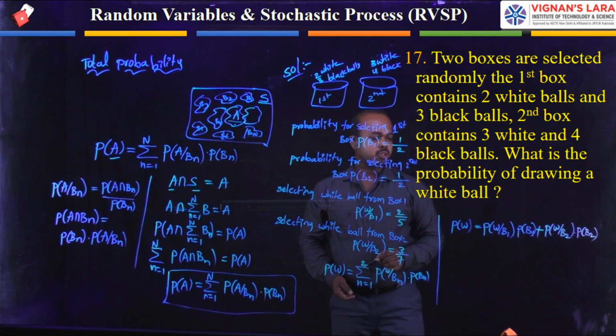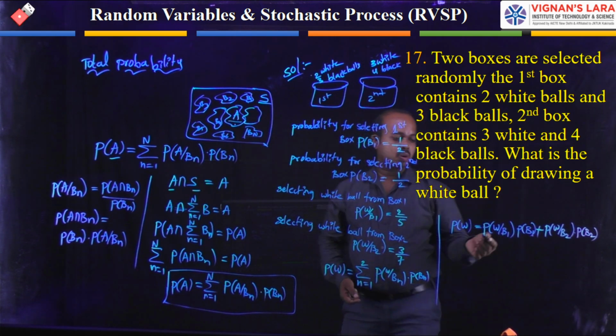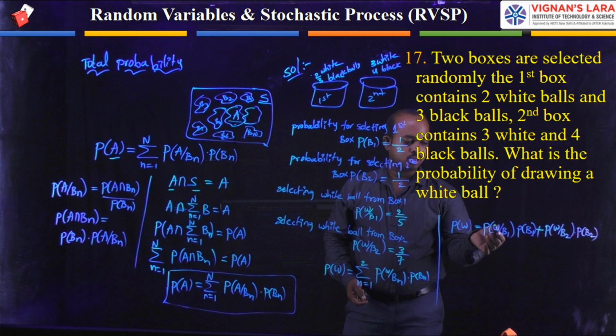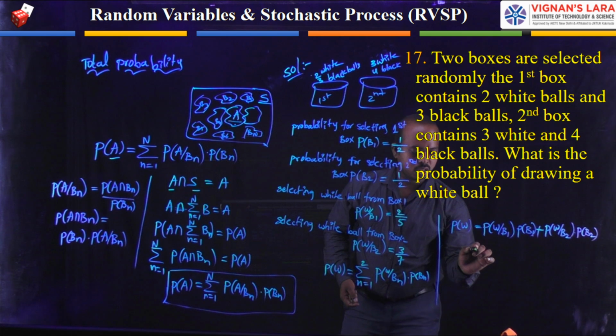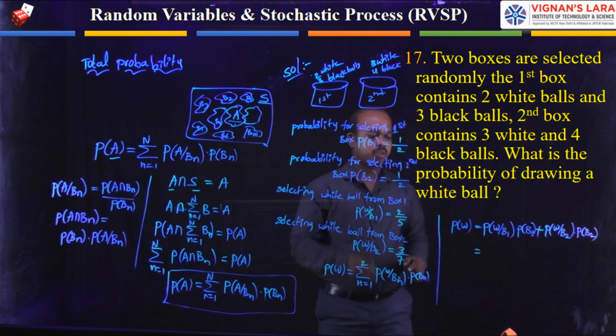Just substitute the quantities. These quantities we have already found. Now I am substituting them.